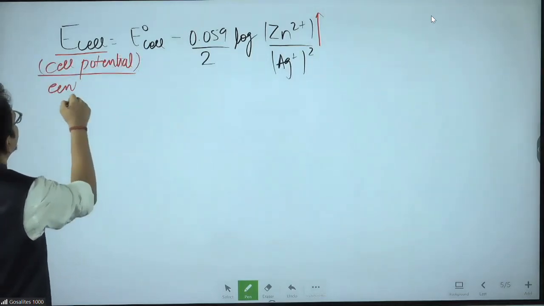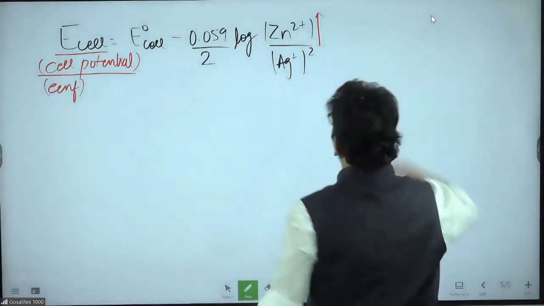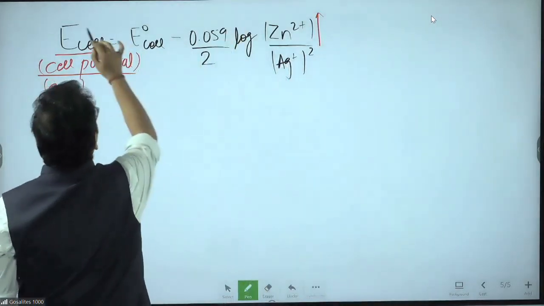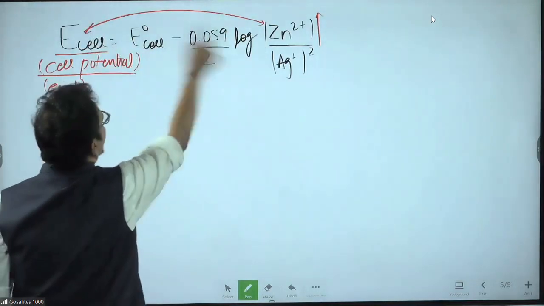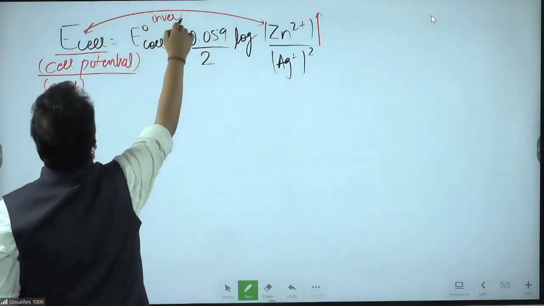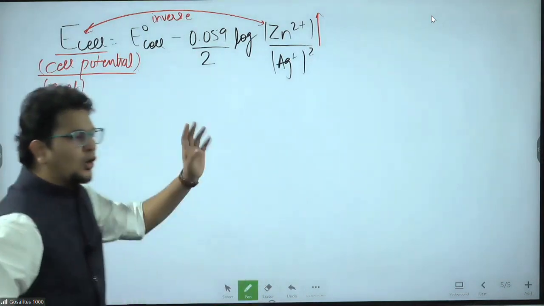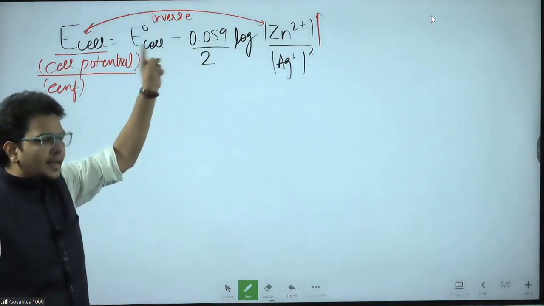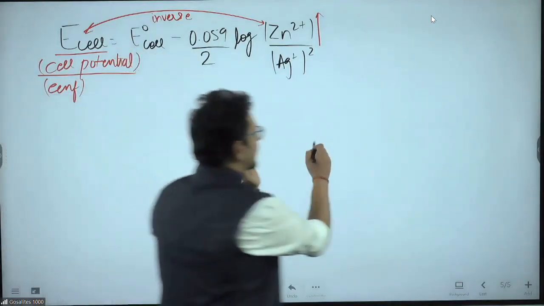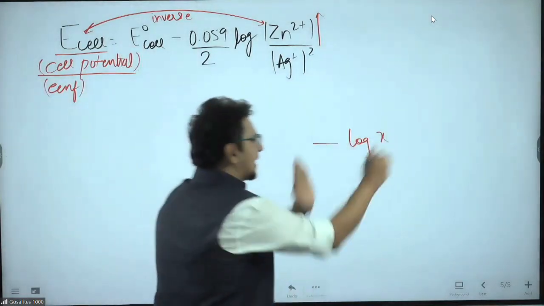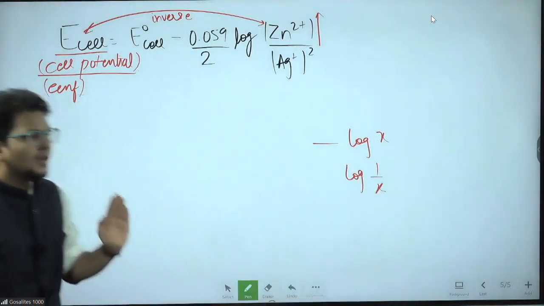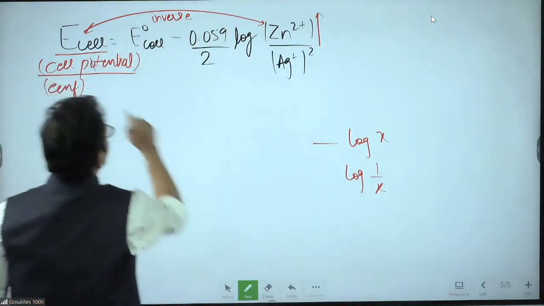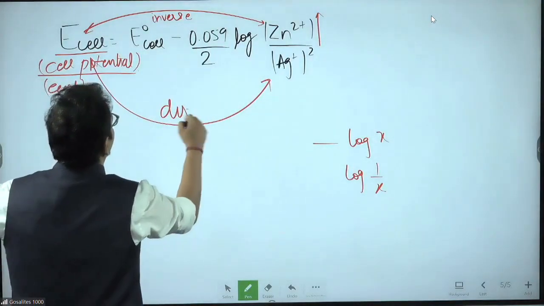So here you will say in this manner: Zn2 plus concentration increases. Check here. This and the numerator are inverse. Sir, but they appear to be direct. No, they are not direct. They are inverse. How inverse? Because it is not the numerator, bhai. Here is a negative sign. If I take the negative sign inside the log, I will get the reciprocal. So what appears to be on the same side is inversely proportional, and what appears to be on the opposite side is directly proportional.